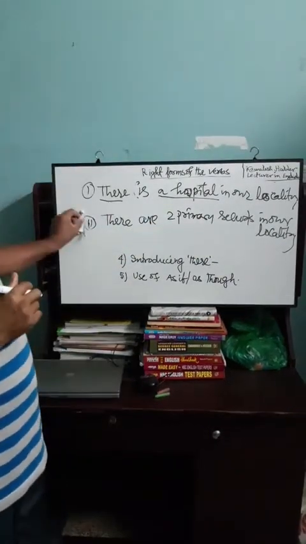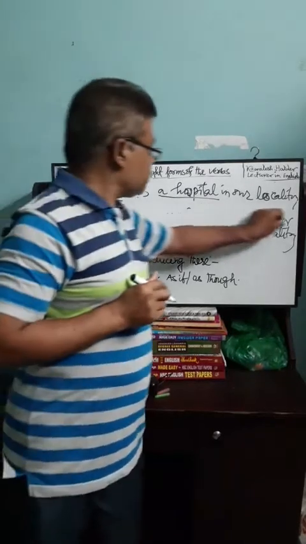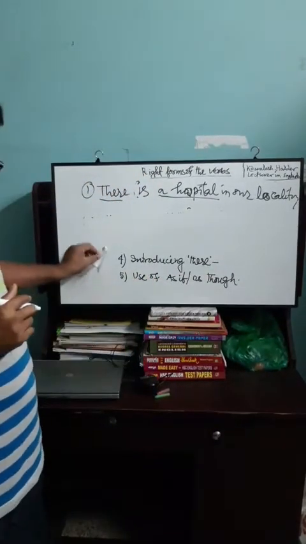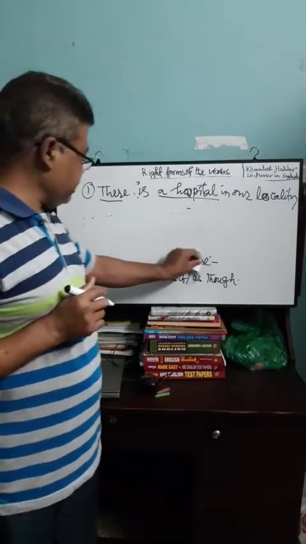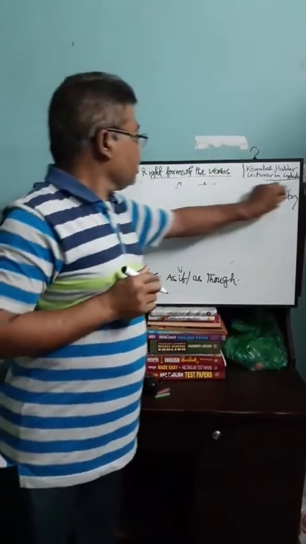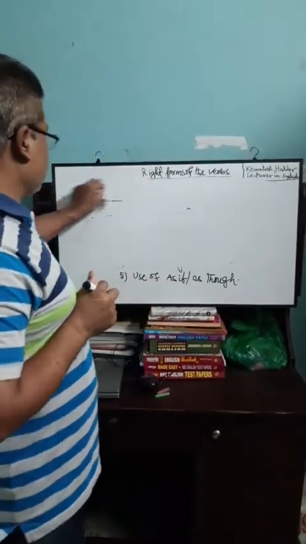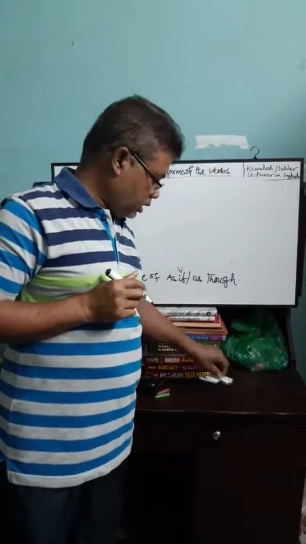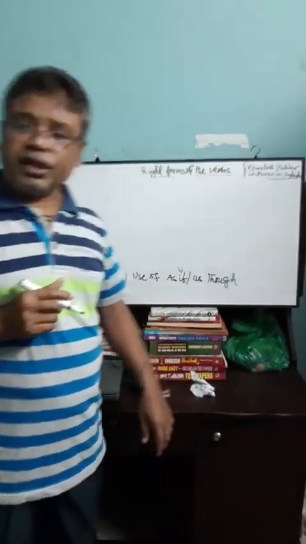Now, we come to the next point. Use of as if, as though. In our previous classes, we saw the use of since.